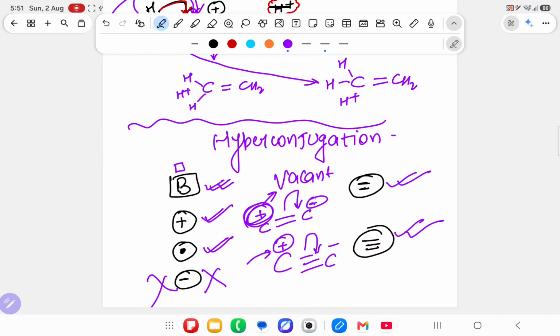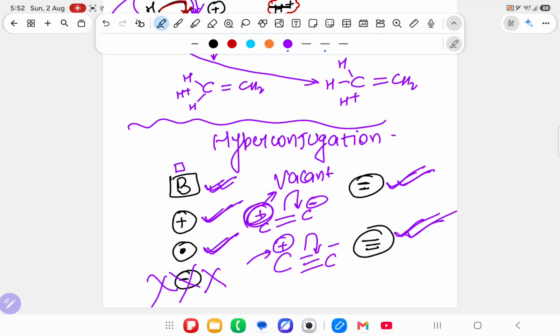On this position there is a plus, a vacant orbital, which means hyperconjugation can be seen only with boron, plus, dot, negative, no double bond and triple bond. And how will hyperconjugation happen? Understood the point or not? Fast. So we will just see it once.